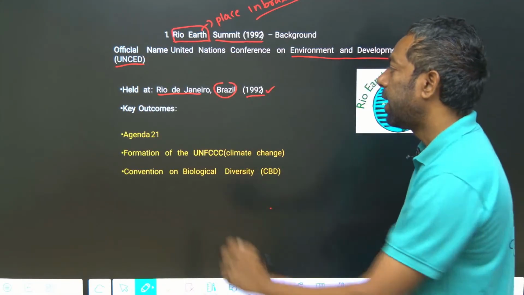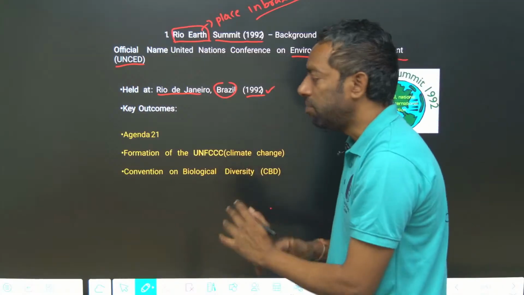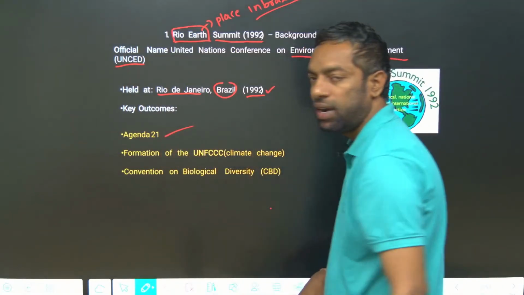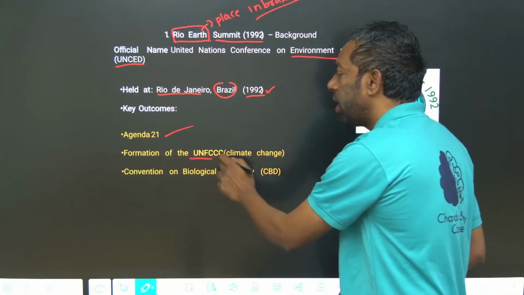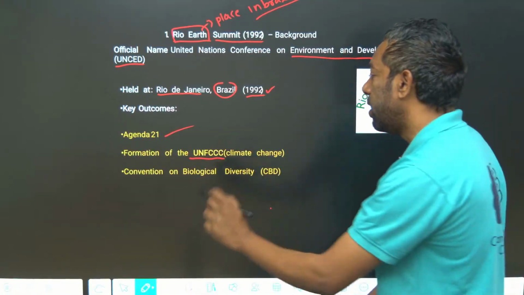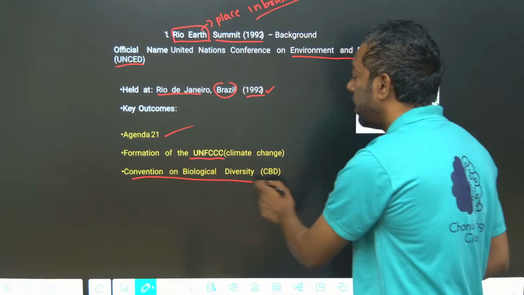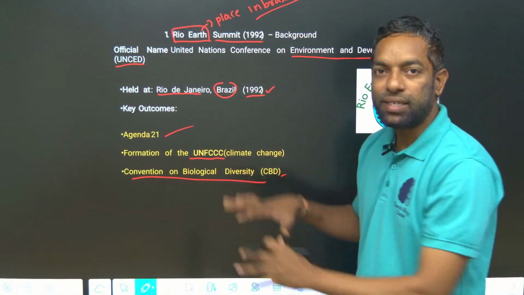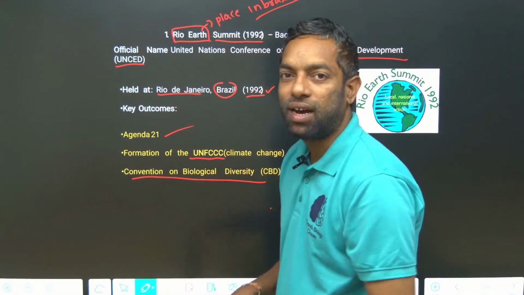Key outcomes of this Earth Summit are Agenda 21, the formation of UNFCCC and the Convention on Biological Diversity, CBD. These are the main conventions that originate from this Earth Summit.